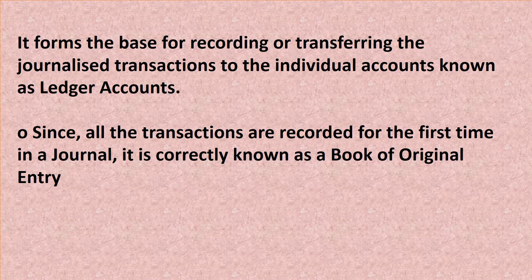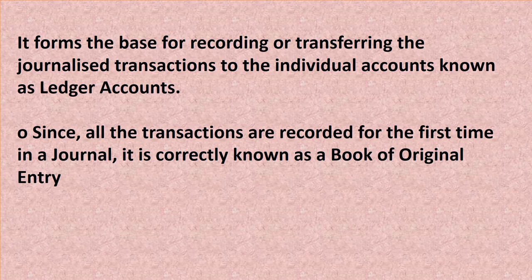First of all, whatever the transaction is that happened in the business, we will record it in the journal. Then journalized transactions are to be transferred to individual accounts called ledger accounts. Since all the transactions are recorded for the first time in a journal, it is correctly known as a book of original entry.